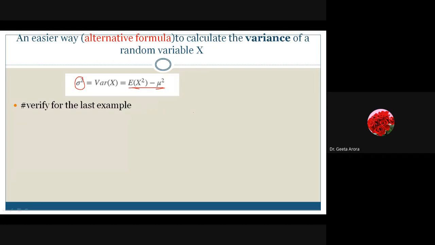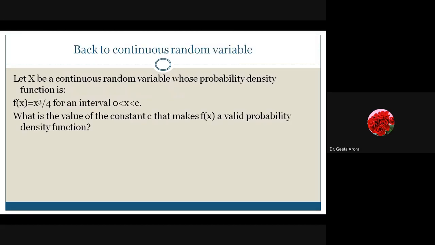It is easy when we have already calculated E of x square and we know the mean of the given data. As in the last example, we have calculated the mean, so there is no need to take the difference of each and every term and then again multiply. You can simply take your expected value of x square, which is to be calculated, and then subtract the mean square. Right? So this formula we are going to use.